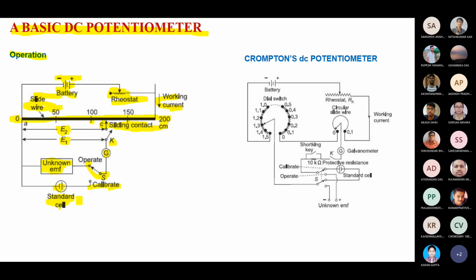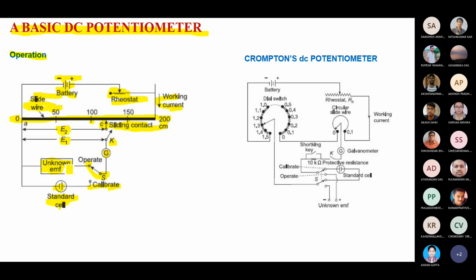So I hope you are able to understand how to measure the unknown EMF by using the standard cell. A standard cell means you know the value of that cell, meaning it is calibrated. By this you can calibrate the EMF of the unknown source. I hope all of you are able to understand. Is there any confusion from any of your students' end? No, sir. Okay. If you have any confusion, you can ask me.